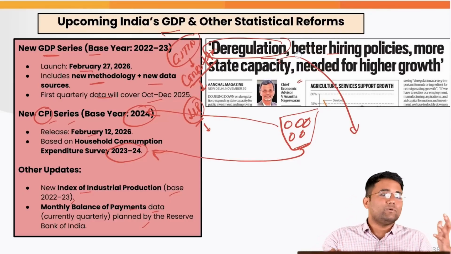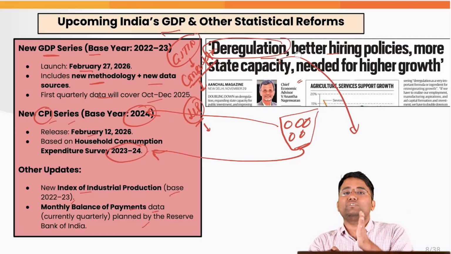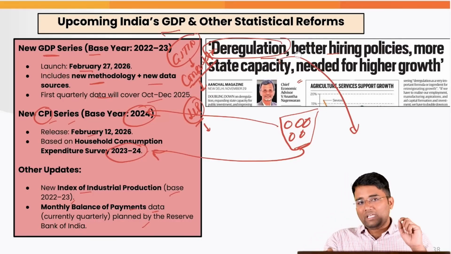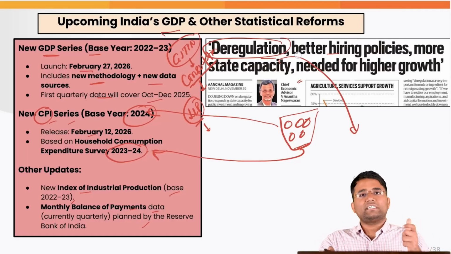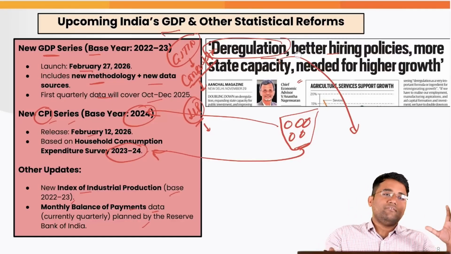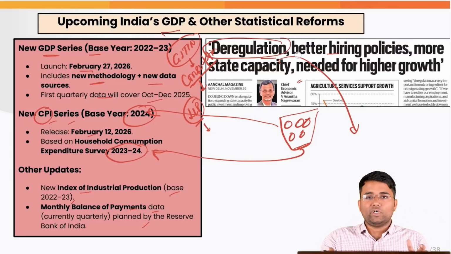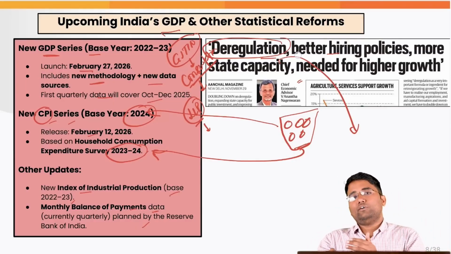For example, recently an 8.2% GDP growth rate was reported. There are some people who find it a little difficult to believe that this much growth is possible at the present rate. So if we are targeting our $5 trillion economy, which we need to achieve by 27-28, which is the current target, or the vision of Viksit Bharat, developed India, which we are going to achieve by 2047, we need better data, better methodology.